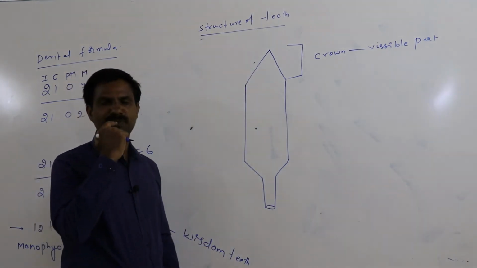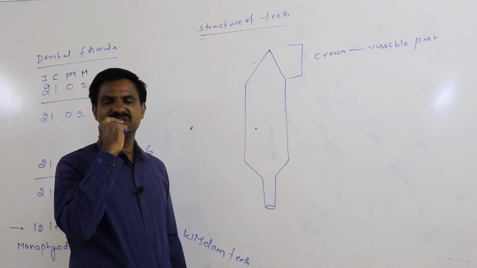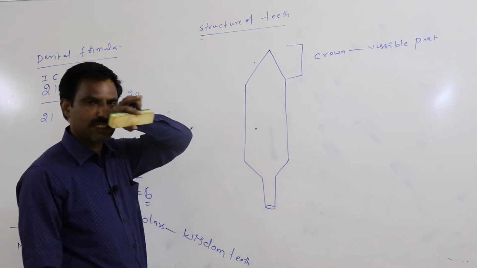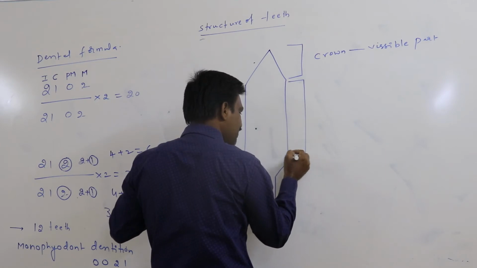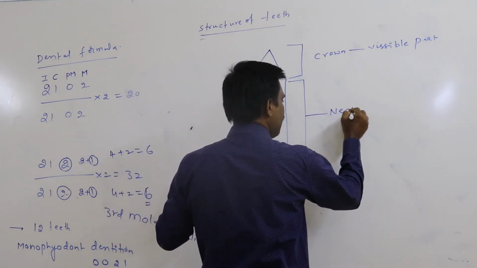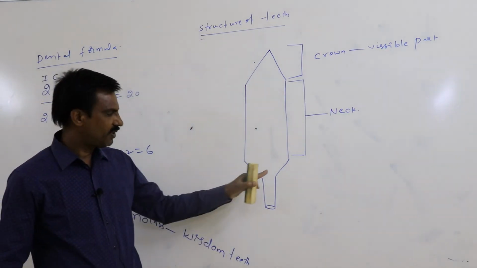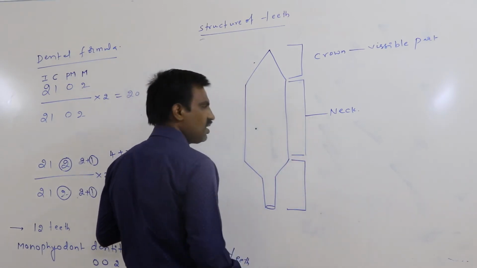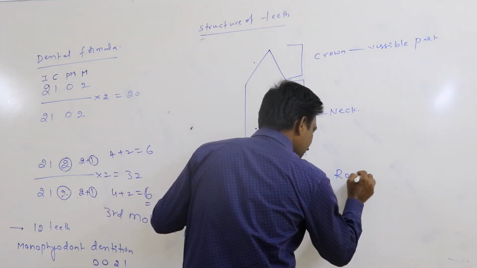Means in the teeth of a person, whatever part is exposed outside, which is very clearly visible to us, which is white in color, that part is said to be the crown. The middle part, which is covered with the gum, is said to be the neck. This is covered with the gum here. The third portion, which is embedded in the socket of the jawbone, is said to be the root.